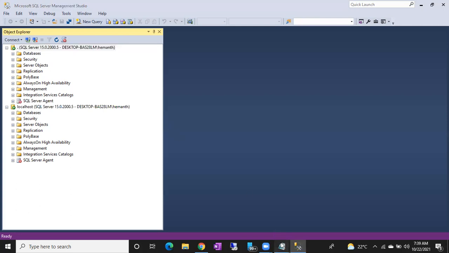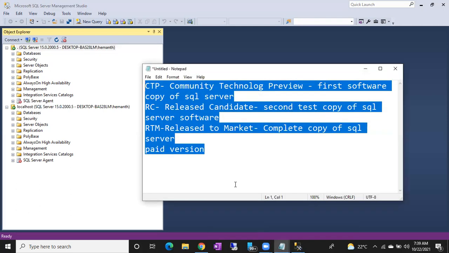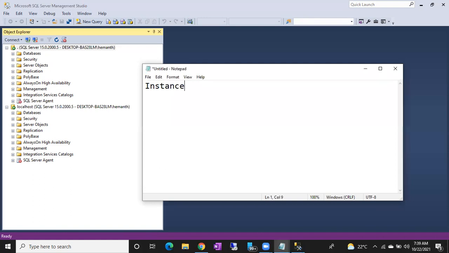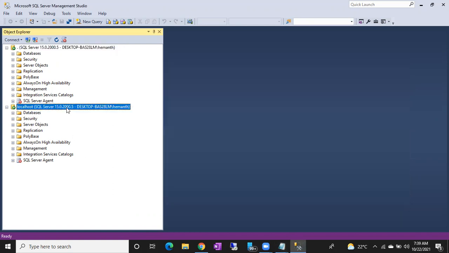SQL Server we usually call an instance. The terminology is instance. One instance means one SQL Server. SQL instances means SQL Servers. Here you can see two instances, but again both are the same. Here I just used dot to connect to my default instance, and here I used localhost to connect to the default instance. What is a default instance? I'll explain again.